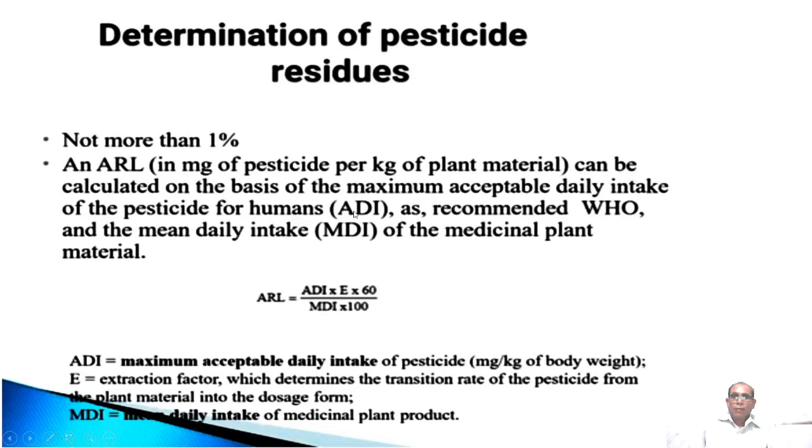ADI is the maximum acceptable daily intake as recommended by WHO, and MDI is the mean daily intake of the medicinal plant material. This can be calculated.